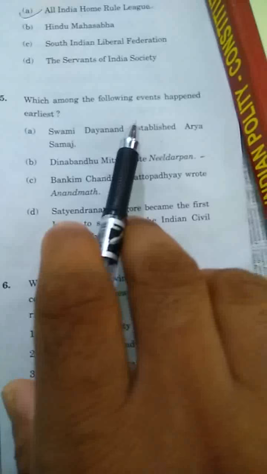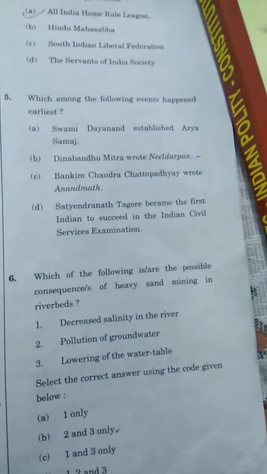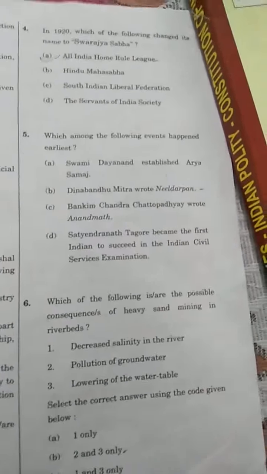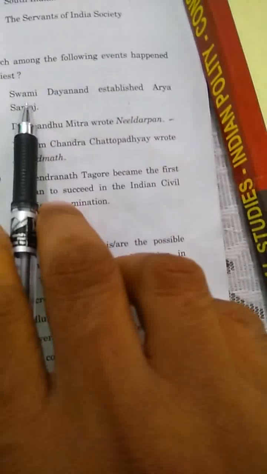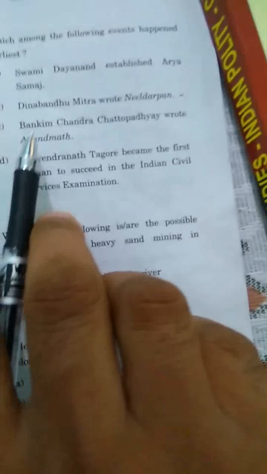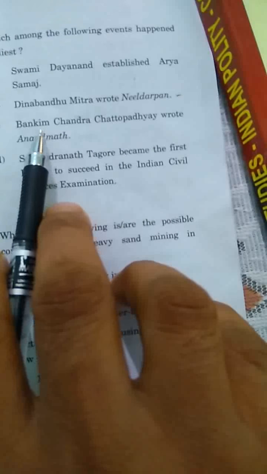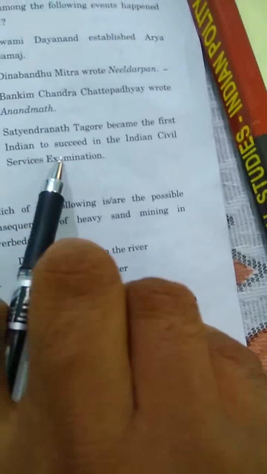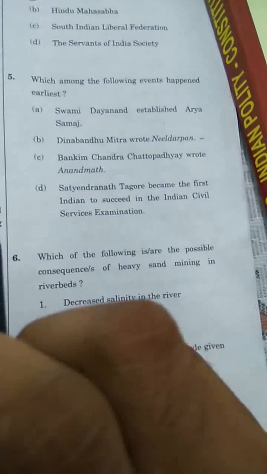Number 5, which of the following events happened earliest? Before answering this question, we have to know the chronological order, so you have to make a timeline while preparing for any kind of examination. The options are Swami Dayanand established Arya Samaj, Dinabandhu Mitra wrote Nil Darpan, which is a very famous book, Bankim Chandra Chattopadhyay wrote Anand Math, also one of the famous books, and Satyendranath Tagore became the first Indian to succeed in the civil service examination. The correct answer is Nil Darpan. It is also one of the famous books you have to read. It is a great book from my point of view. So the answer is B.